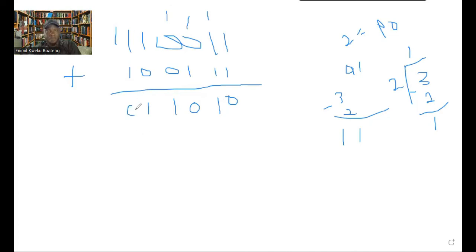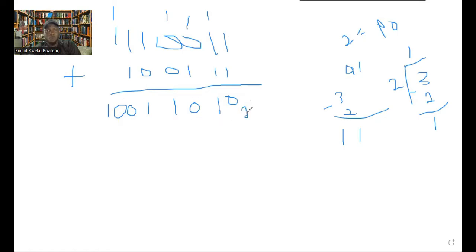So we write down the 0, and then we put the carry of 1 here. Now 1 plus this 1 is also 2, and 2 in binary is 1 remainder 0. And since there is no number here, we write a 10 here. Means that 1110011 plus 100111 will give us 10011010.